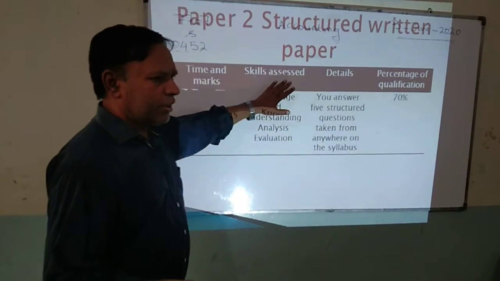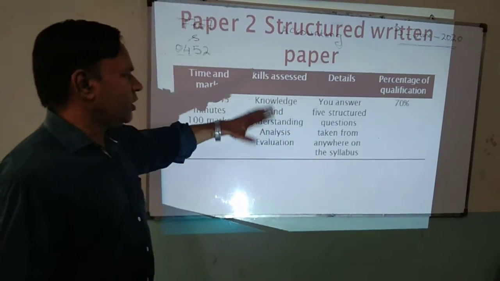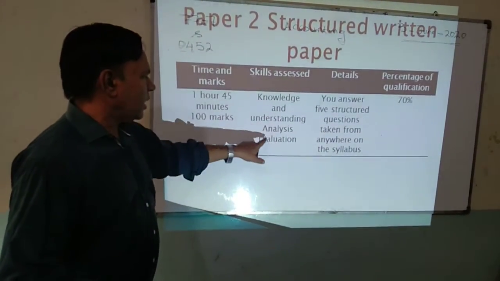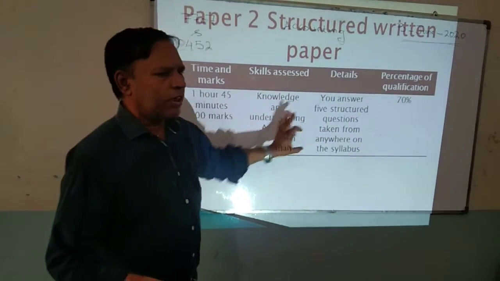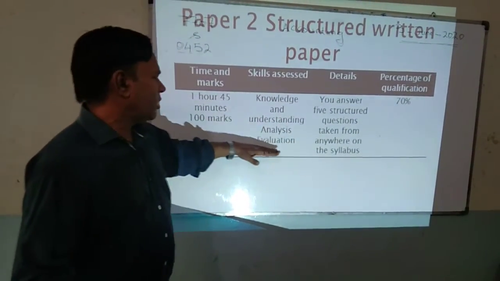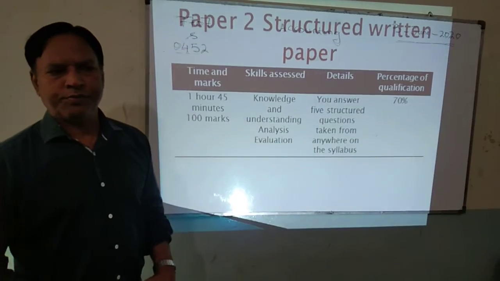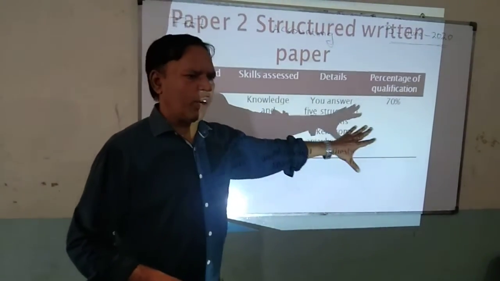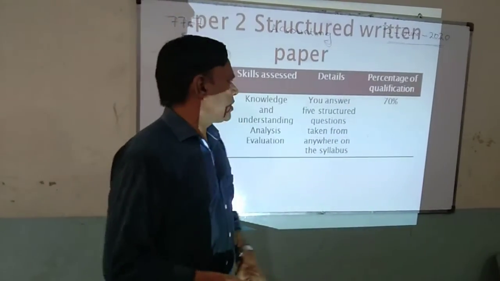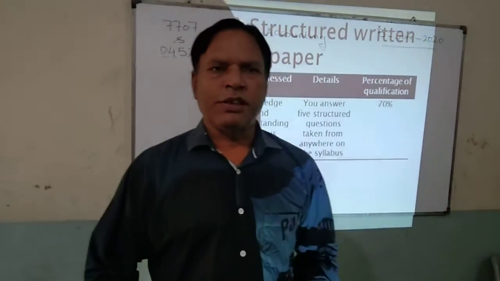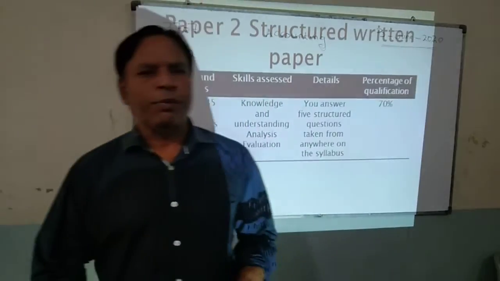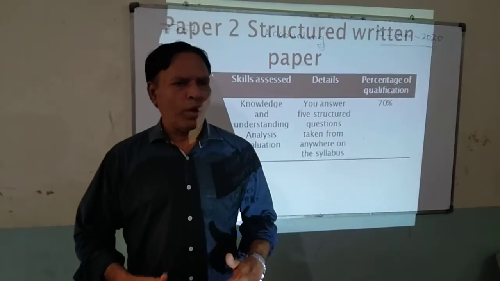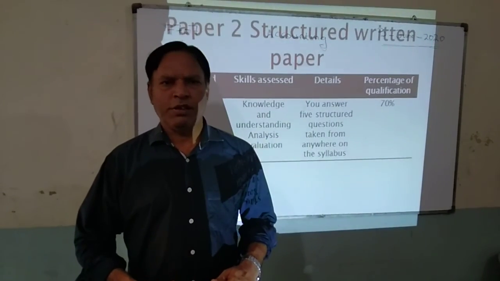What kind of skills will be assessed in this paper? Like Paper 1, knowledge and understanding and analysis, and an additional skill assessed in Paper 2, that is evaluation skill. Also, questions can be taken from anywhere in your syllabus, and the percentage weighting is 70%. It means you have 3 hours to hunt 135 marks. Thank you very much.